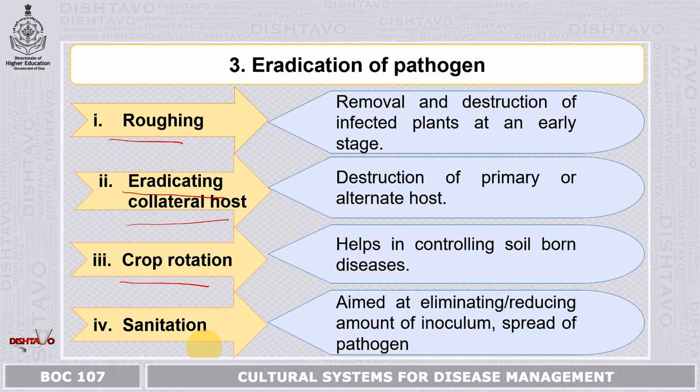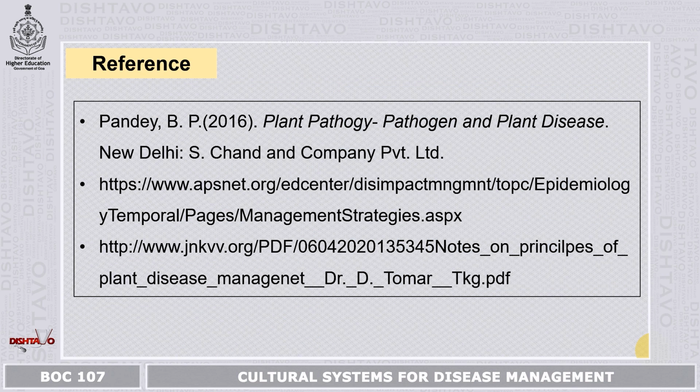We have already seen how soil-borne diseases make the soil and the plants weak. Fourth is sanitation. Now here it is aimed at eliminating or reducing the amount of inoculum or the spread of pathogen. Here we try to reduce or eliminate the propagules, whatever is present either in soil or on the plant body. Now these are some of the references.